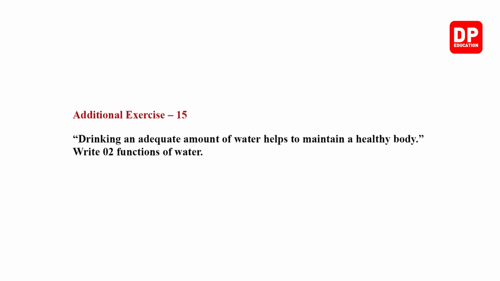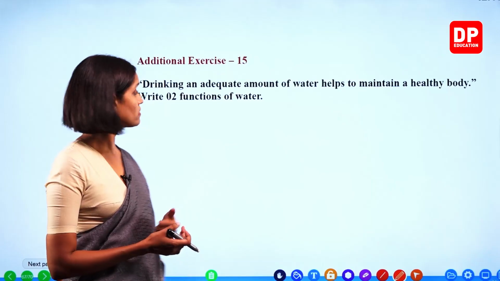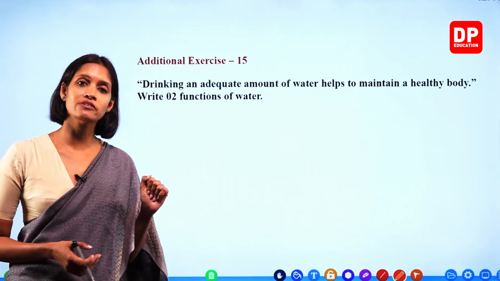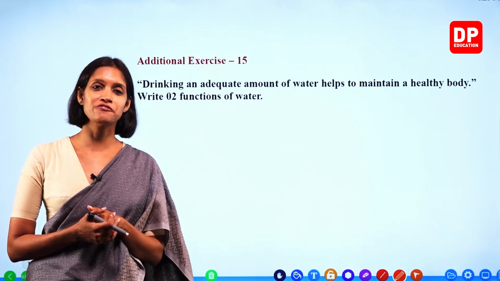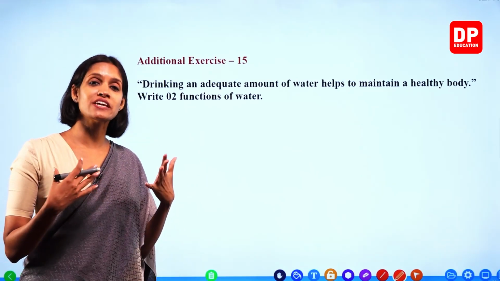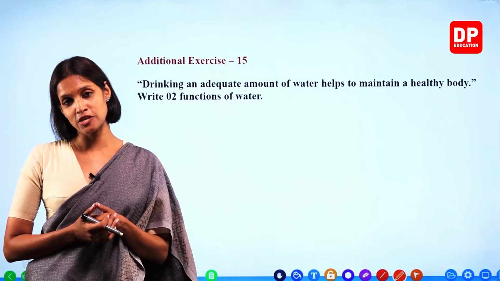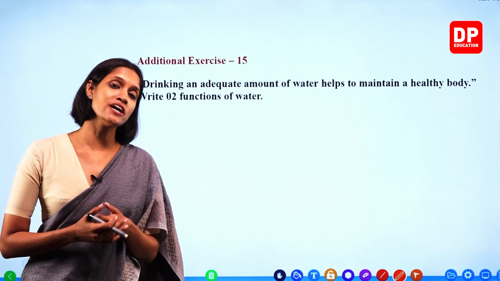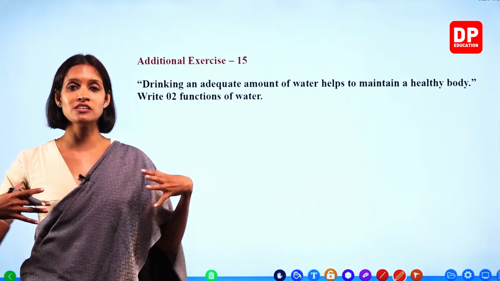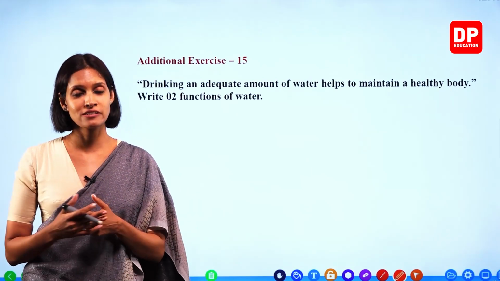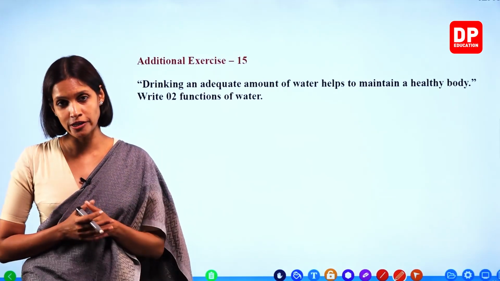Right. Exercise number 15. Drinking an adequate amount of water helps to maintain a healthy body. Right? Write two functions of water. We can write many functions of water. What are the functions, children? Again, water helps to prevent constipation. Right? And at the same time, when a sufficient amount of water is present in the body during extreme weather conditions, it cools down the body.